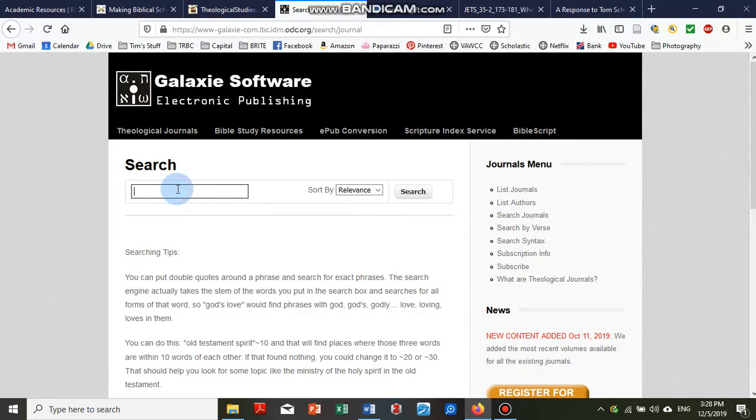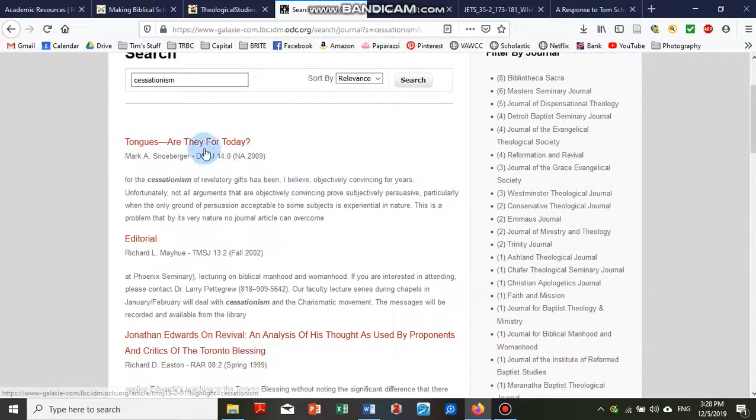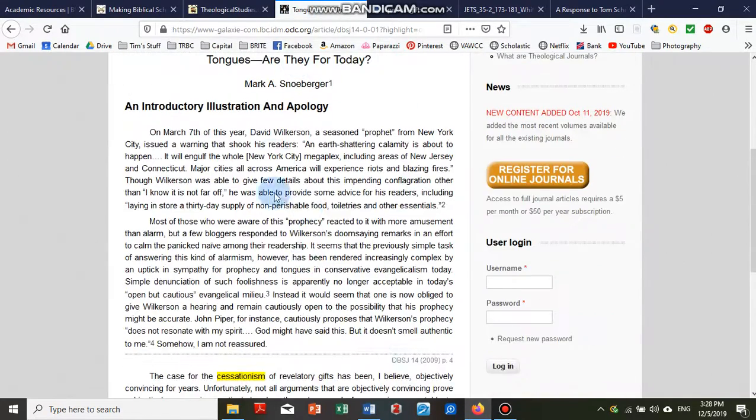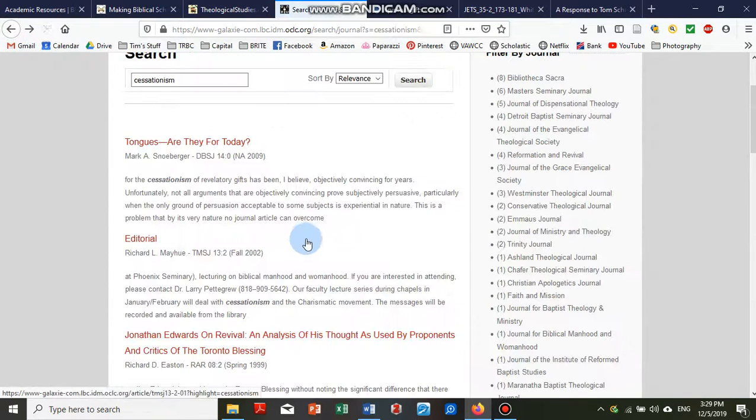And again, if we wanted to do cessationism, we get a list. This is from Detroit Baptist Seminary Journal. I think that's also open access. So you can click on it there and get a little blurb. And if you find out that that's an open access journal, which it is, then you can actually go to that journal's website and download it there. But this is a helpful way to do a search.